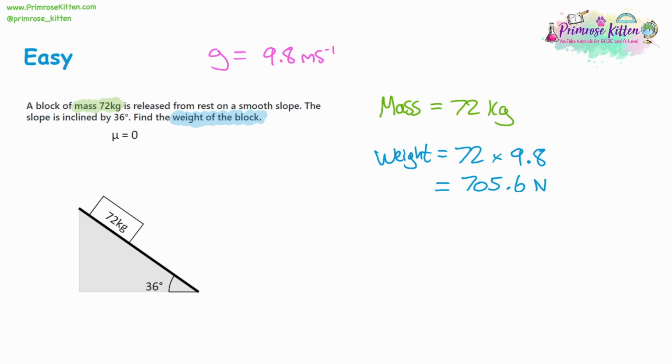Now, before we move on, let's just think about what this weight is doing to this diagram. So it's a force that goes downwards, but because it's on an inclined slope, that force isn't going to entirely be downwards. So a lot of that force is going to be redirected down the slope, but not all of it necessarily, because there's also going to be friction, which is the block rubbing against the slope, and that's going to be perpendicular to the force going forwards.